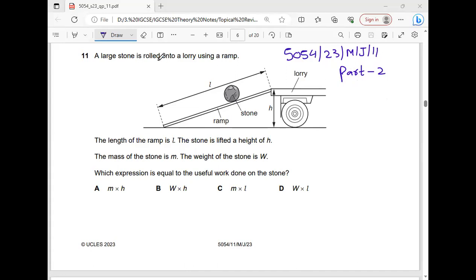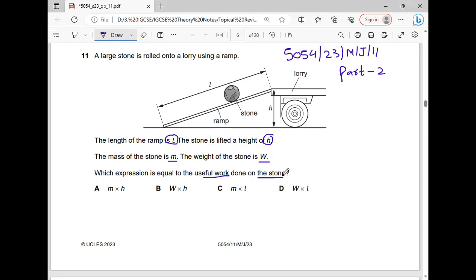A large stone is rolled on to a lorry using a ramp. The length of the ramp is L and the stone is lifted to a height H. The mass of the stone is M and the weight of the stone is W. So different parameters are given. Which expression is equal to useful work done on the stone? Now we have to calculate the work done. Can anyone tell what is the formula to calculate work done?